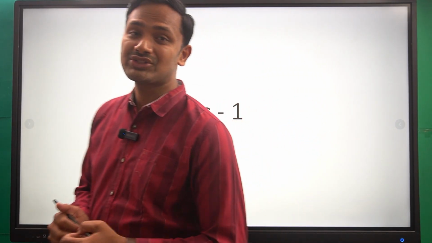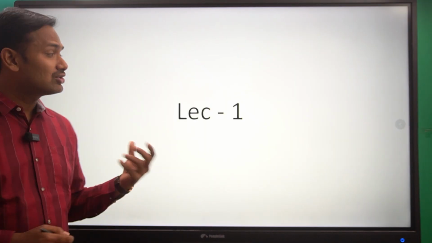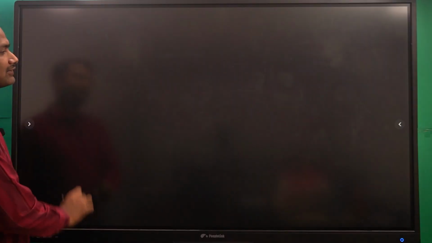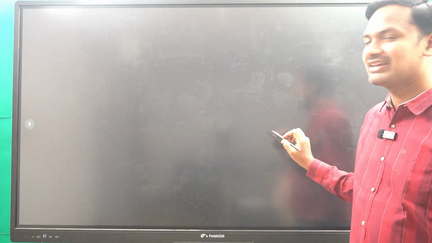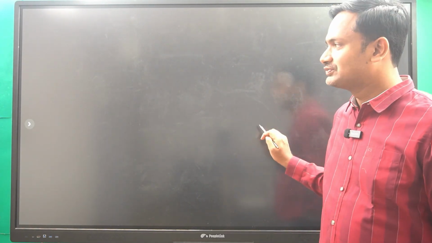Today we are going to start the chapter Light. Okay, so let us start this one. In this, first let us see, imagine a room which is dark. Somehow it will appear like this. Imagine you are inside a dark room.